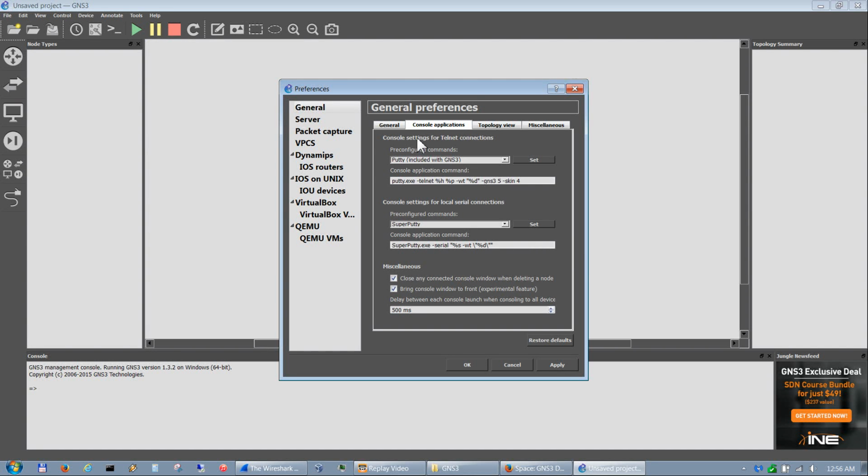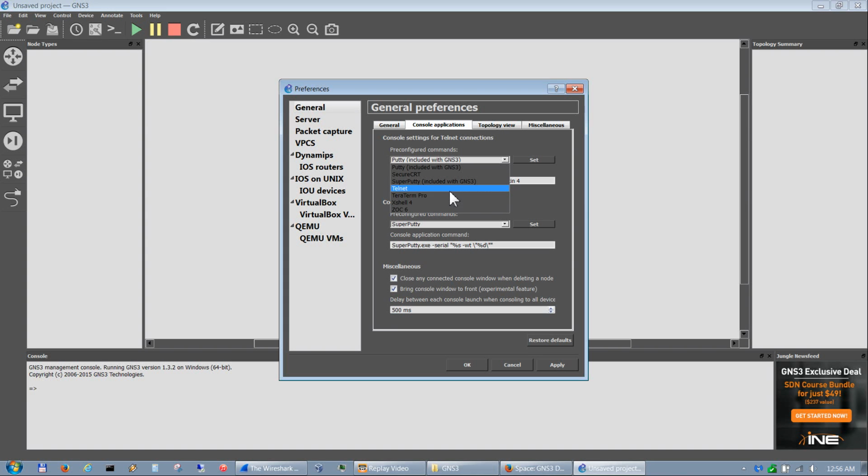Go to console applications. I usually select for my console settings for telnet connections Super Putty. You can leave it as putty, but the more devices you have, the more putty windows it opens when you go to console into them. Super Putty organizes it into tabs in a single window, which is much nicer, which you'll see in a minute. If you already have Secure CRT, you can use that.